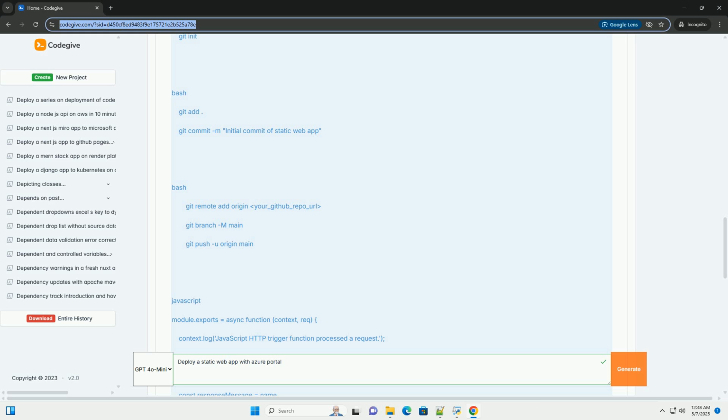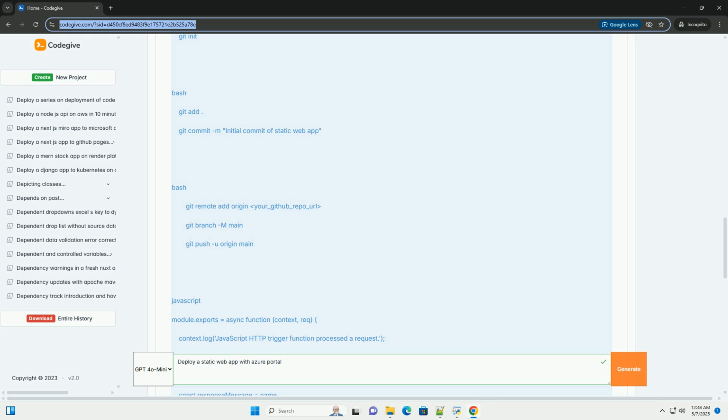Hosting plan: choose either the free or standard plan. The free plan is suitable for personal projects and learning, while the standard plan offers more features and resources for production environments. Region: select a region that is geographically close to your users. Source: choose either GitHub or Azure DevOps depending on where your code is stored. Details, organization: select the GitHub organization or Azure DevOps organization that contains your repository.